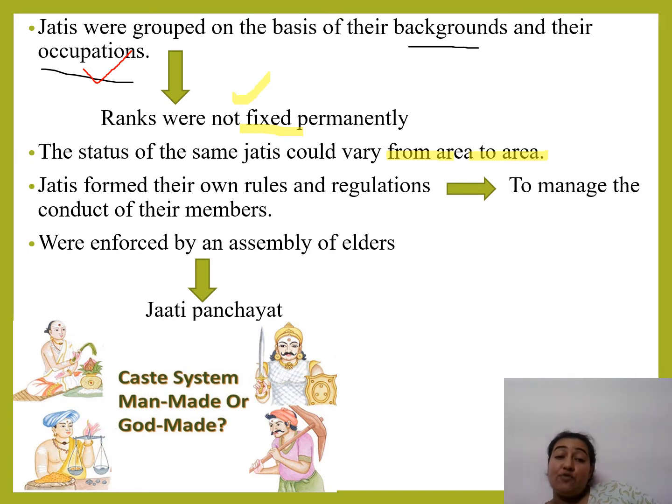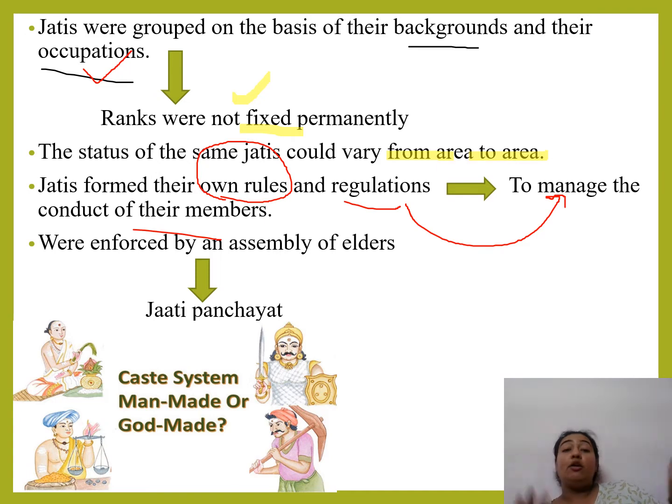Now, jatis formed their own rules and regulations because they thought there was no one superior to them to make them understand. They formed rules to manage the conduct of their new members. These rules were enforced by an assembly of elder people, also known as Jati Panchayats.